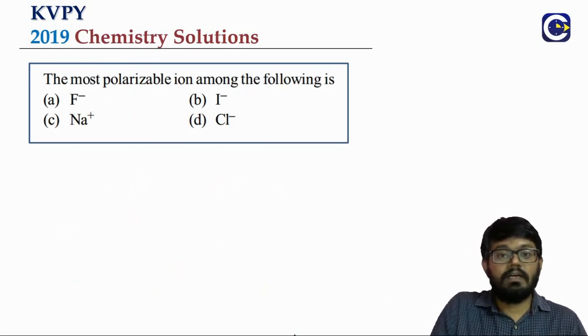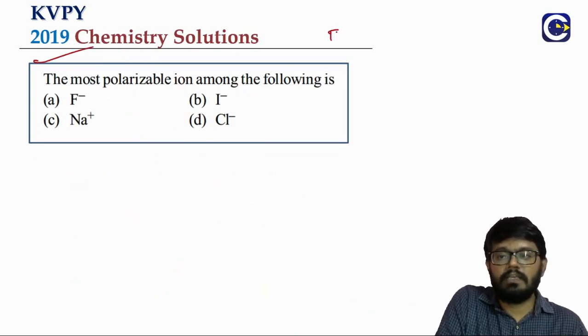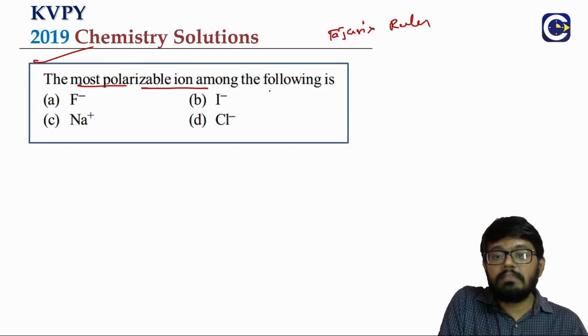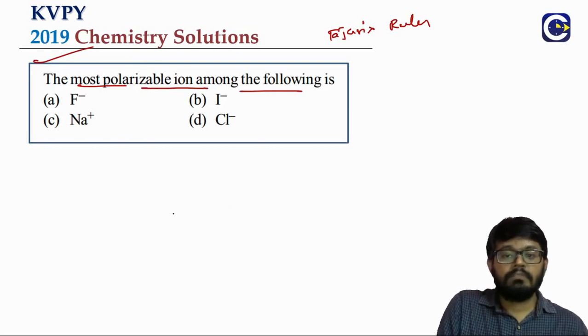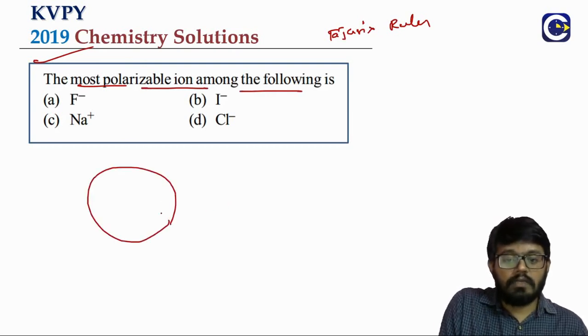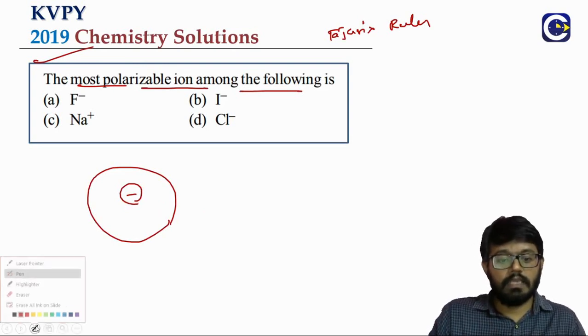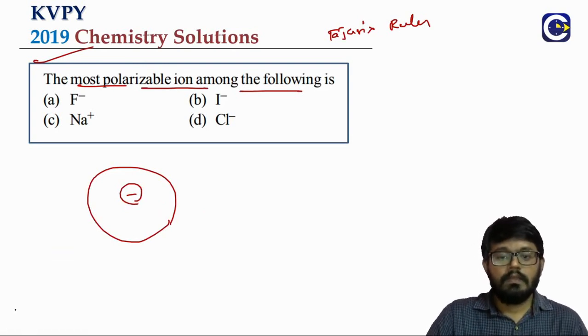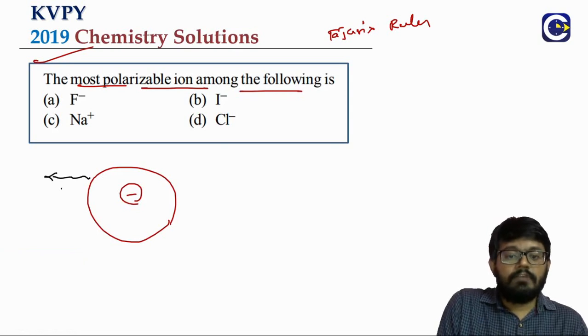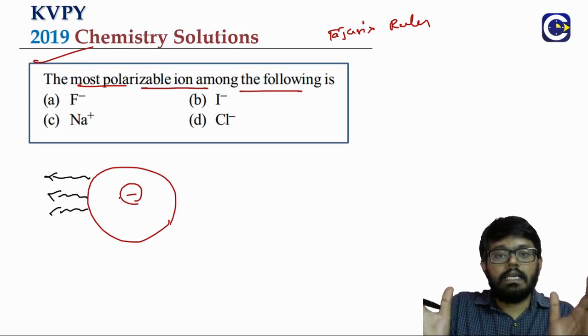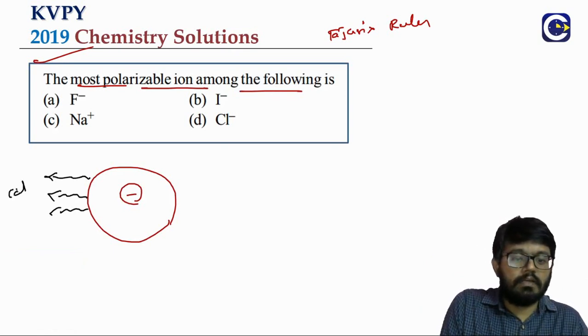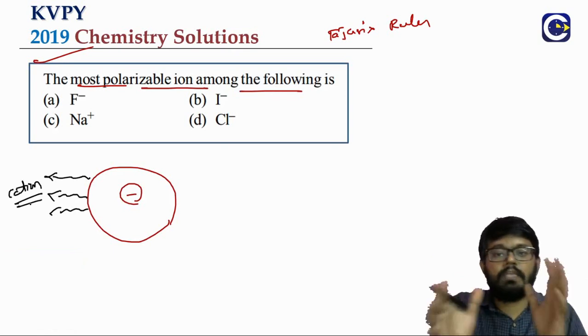This is a question on the Fajans' rules, chemical bonding. So what is it? The most polarizable ion among the following. So when you talk about the anion, which has already got a negative charge by gaining the electron, there will be a tendency for the anion to forego the negative charge towards a cation, and this phenomenon is what we call as what?